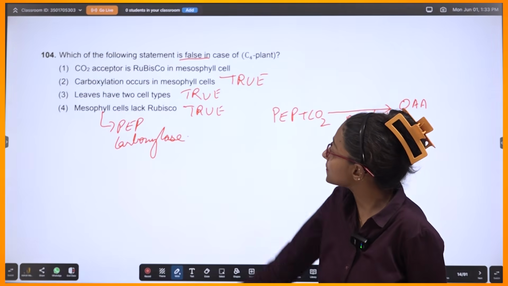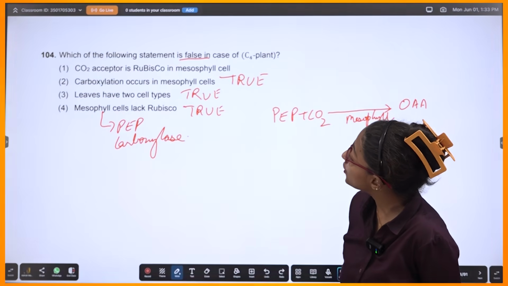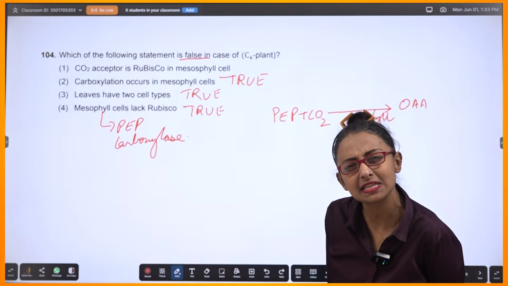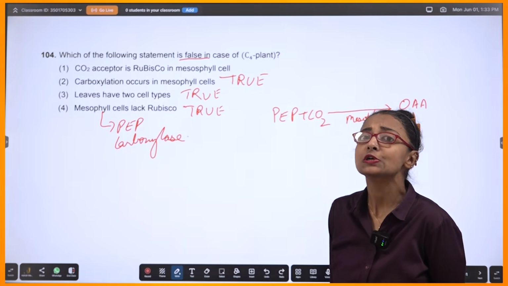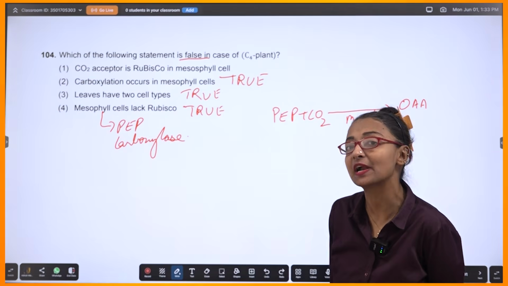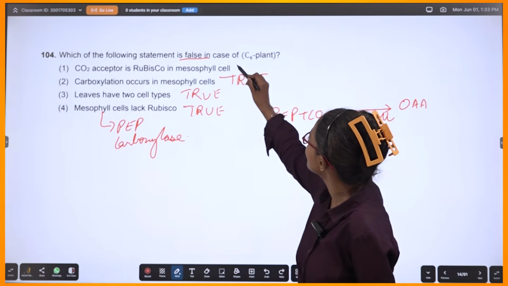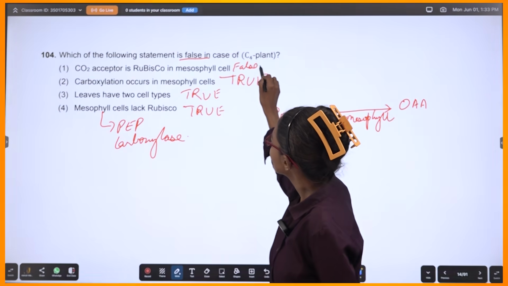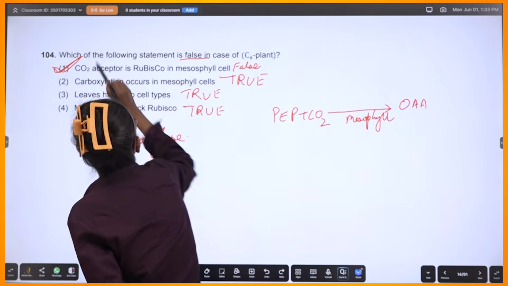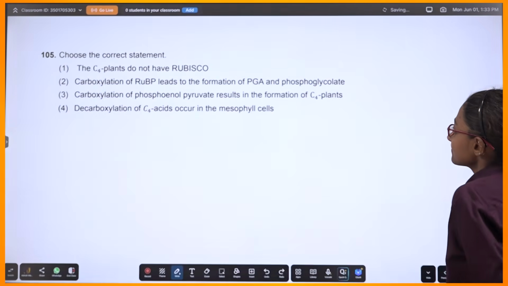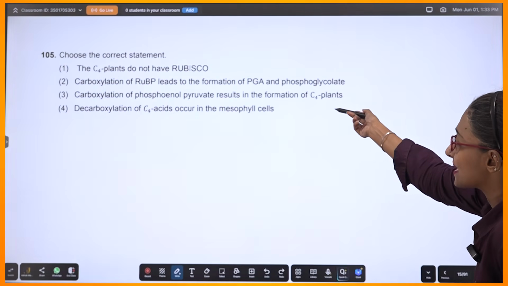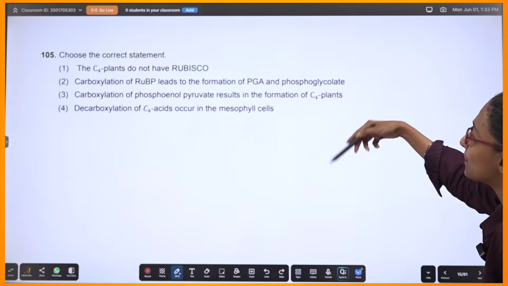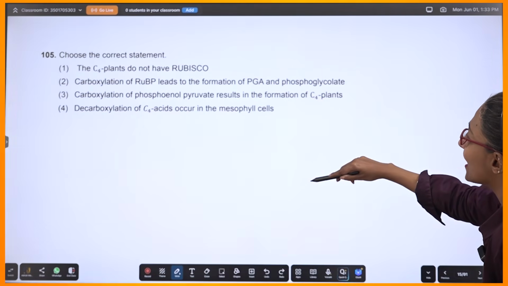Now let's come to the first one. CO2 acceptor is rubisco in mesophyll cells? No. CO2 acceptor is PEP carboxylase in mesophyll, right? So this one is false. Right? So we'll go with this one. Correct? Let's move. Okay. Same kind of statements, right? Same kind of statements. Which one is correct? Where is your RUBP found?